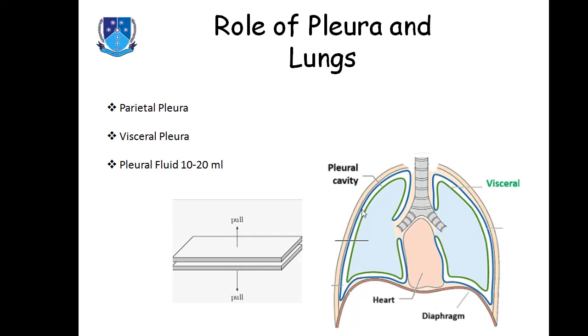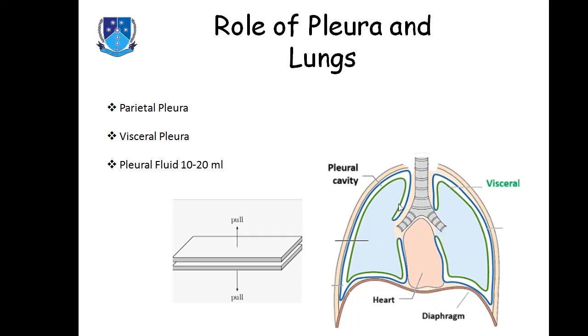The same is the case with the pleura. The pleura has this pleural space, and this space contains 10 to 20 ml of fluid. This is the mechanism why it contains fluid: to connect the two pleura with each other and to decrease the pressure in between them. When they are connected with the help of a small volume of pleural fluid, there will be no air in between them.